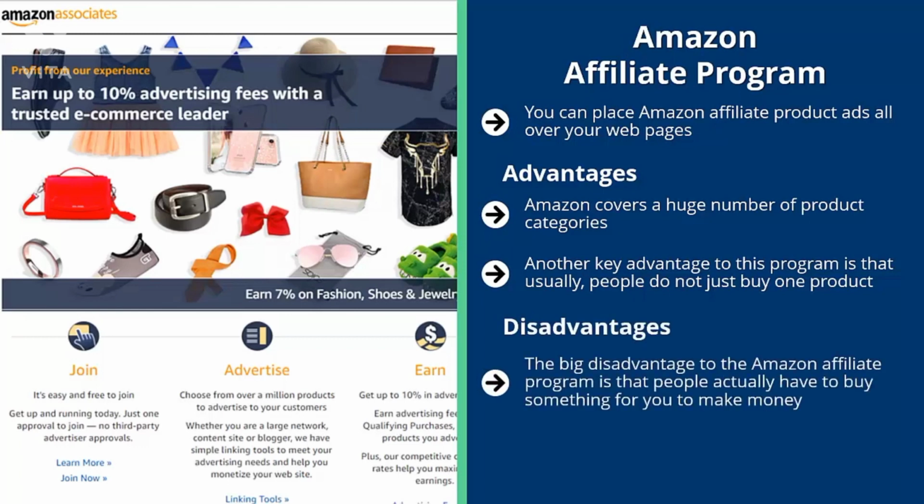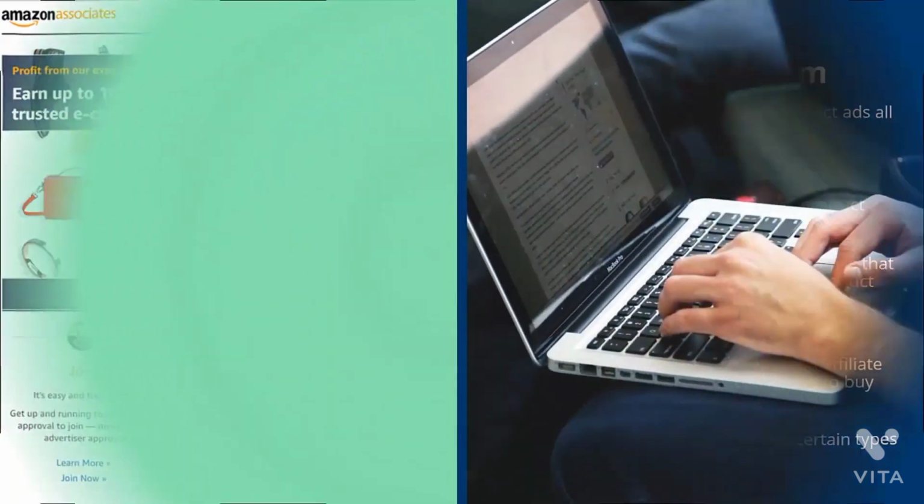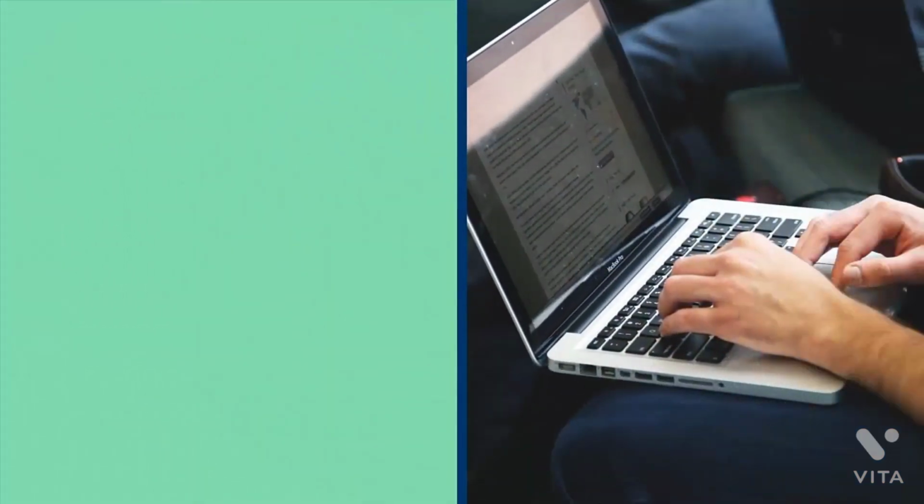Disadvantages. The big disadvantage to the Amazon affiliate program is that people actually have to buy something for you to make money. Also, sometimes, there is not really a tight fit between your content and products your visitors might be interested in. In that situation, they are less likely to click on Amazon ads. Finally, Amazon is quite stingy on certain types of products. If your niche fits into these low-commission products, you're not going to make as much money from Amazon as you would using other monetization models.